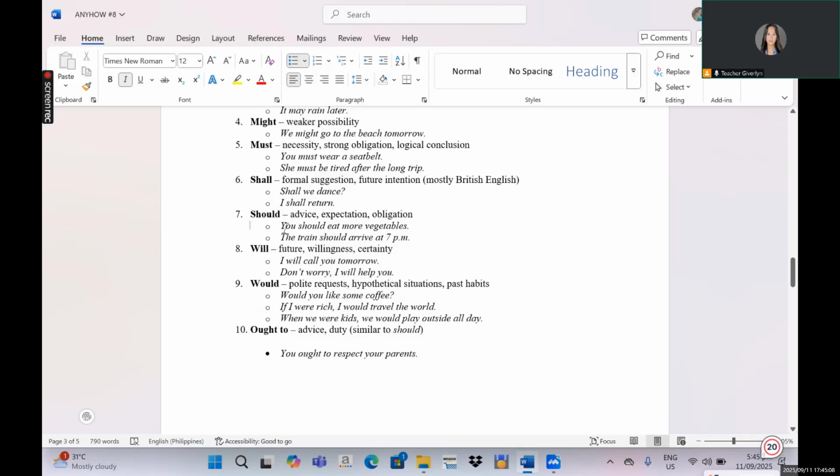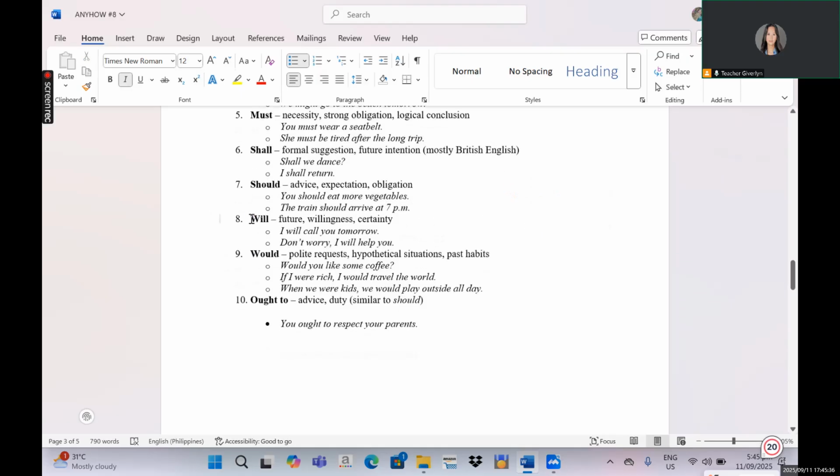For example, you should eat more vegetables. This is you giving your advice to someone else. And also the next example that we have, the train should arrive at 7 p.m. That means you are expressing your expectation that by 7 p.m. the train should have arrived, right? Yes, so that's why we use the word should.